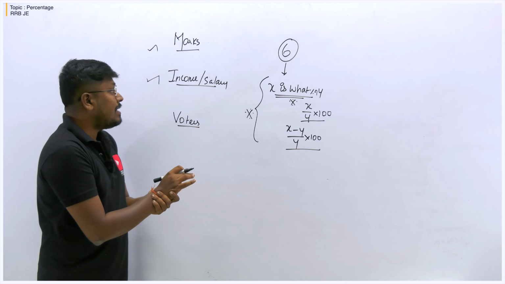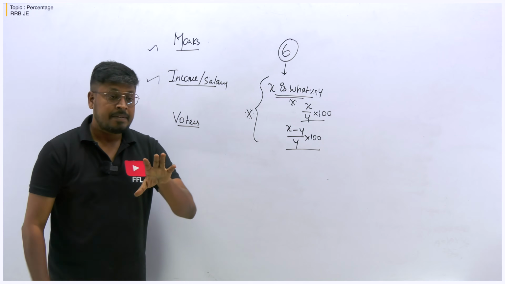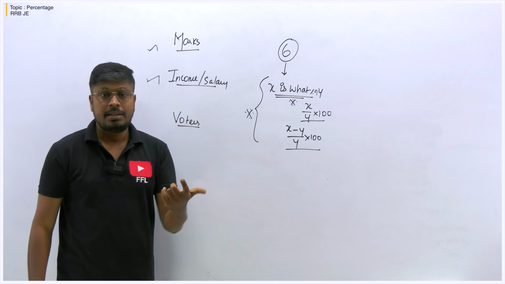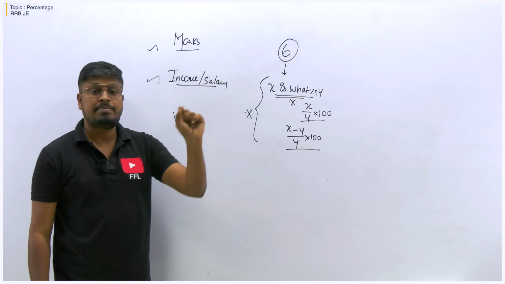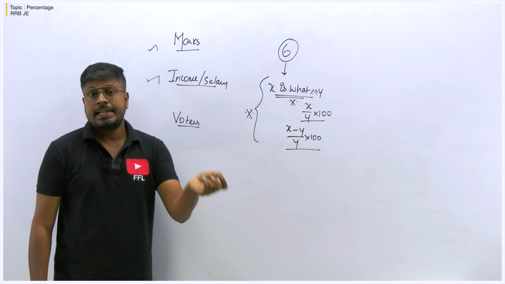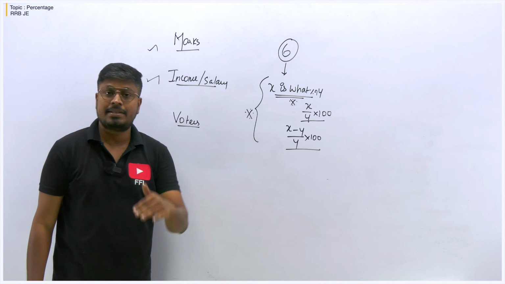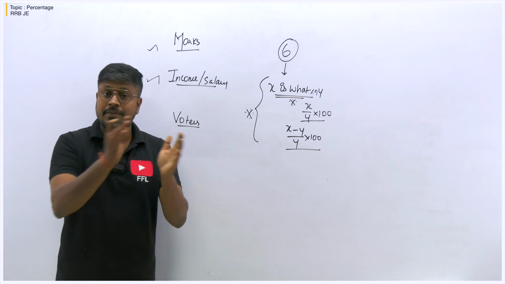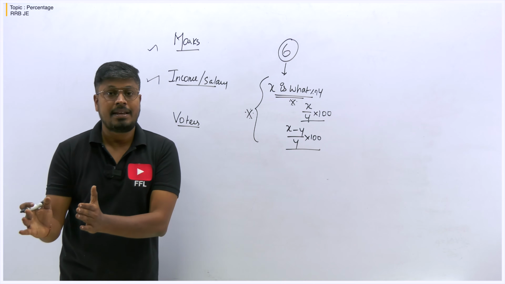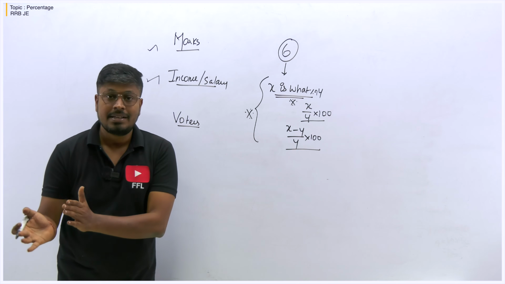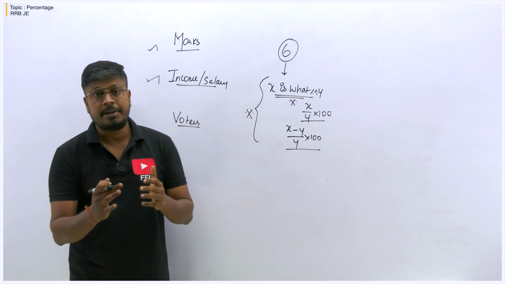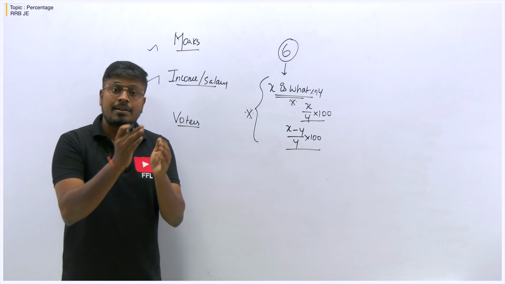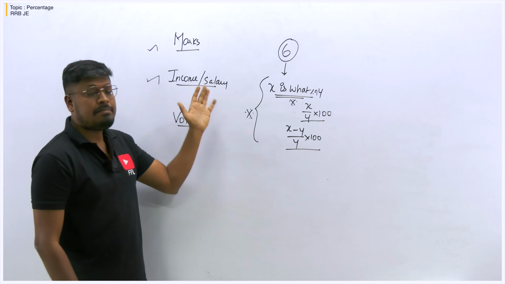And then income and salary will be like this: the person's salary value will not be given, but what they say is from that salary he spent 30% on education, 20% on transport, 10% on food. So the remaining, which is called savings, is some amount. By using the savings, our target is to find the person's salary. So this kind of question will be seen in the area called income and salary.